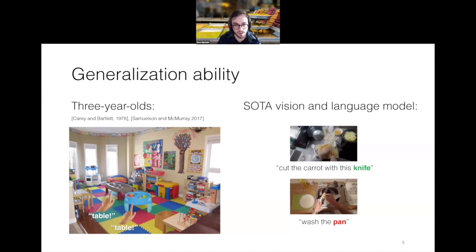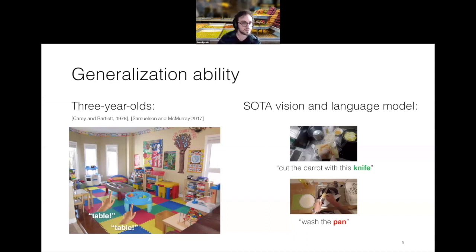It's shown in green. On the other hand, on the bottom, the model is unable to understand that there's a knife being washed. Instead, it thinks that it's a pan being washed, and so it can't generalize, even though it's the same type of object. It can't do this because it's never seen this composition. It's never seen the combination of the action of washing and the tool of the knife. So it's just not able to generalize.